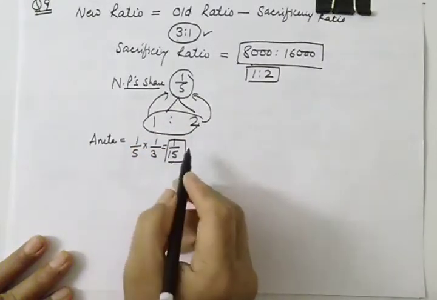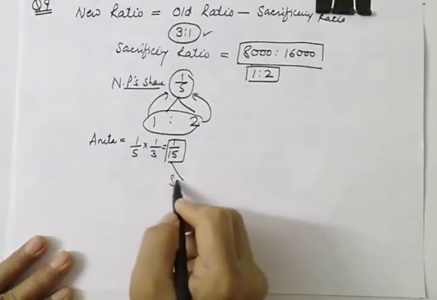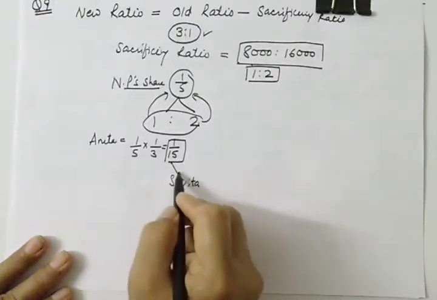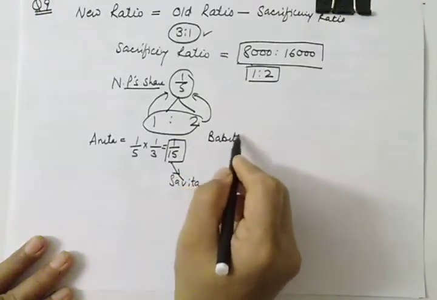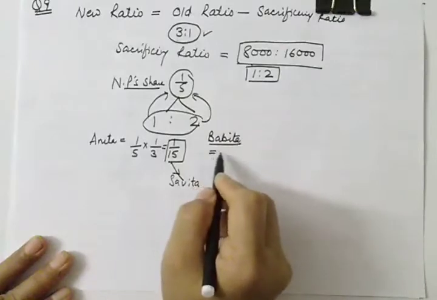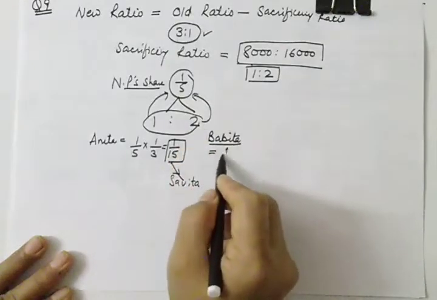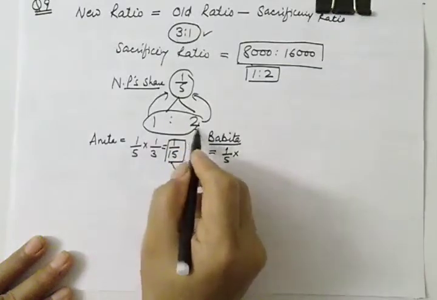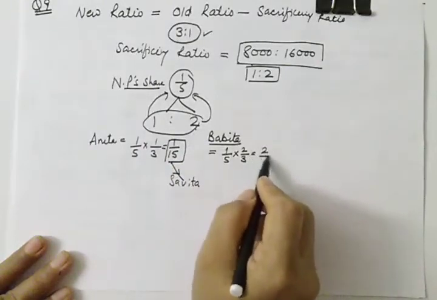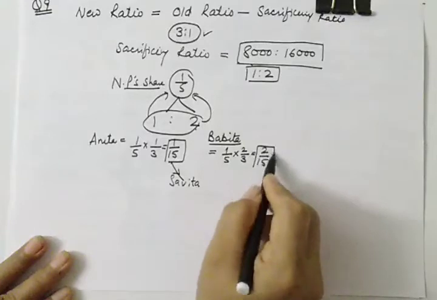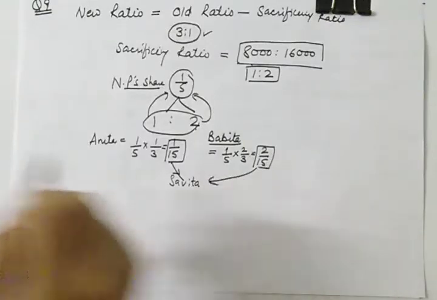The new partner is Savita. And let us see how much is sacrificed by Babita. Babita is sacrificing 1/5 multiplied by 2/3, so it will be 2/15. She is giving 2/15 to Savita.